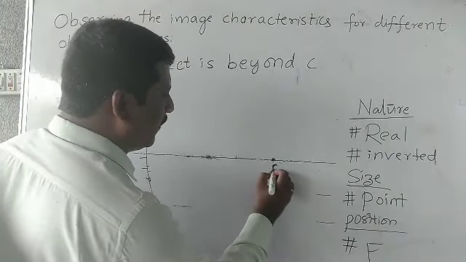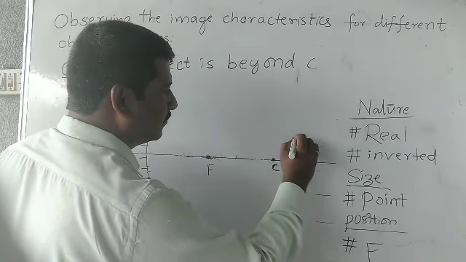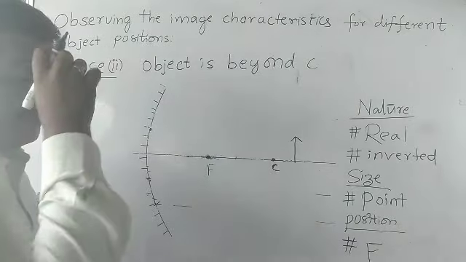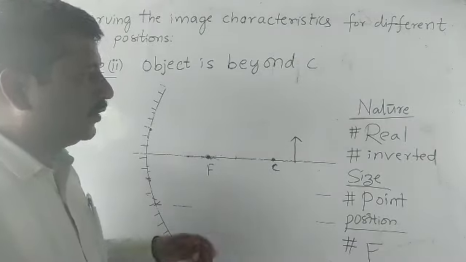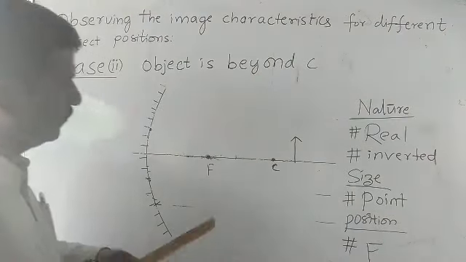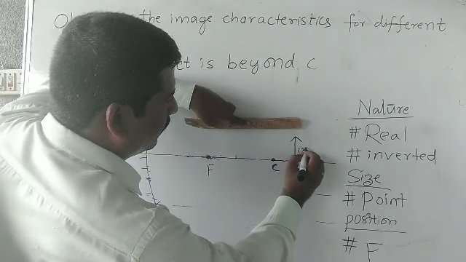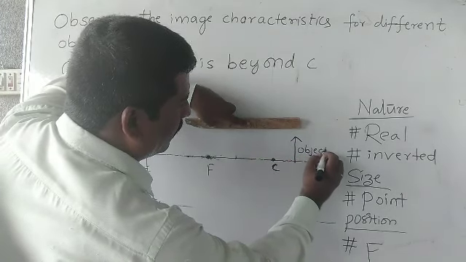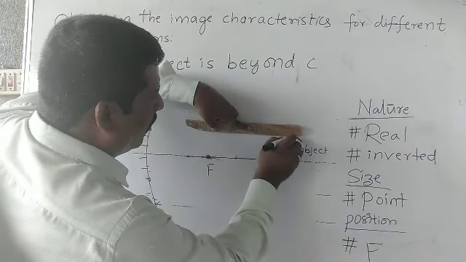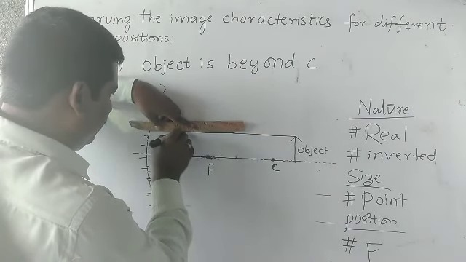Suppose this is the center of curvature and this is the focal point, and here we place the object. So, what is rule 1? Srinitya, what is rule 1? A parallel ray to the principal axis after reflection passes through the focal point.